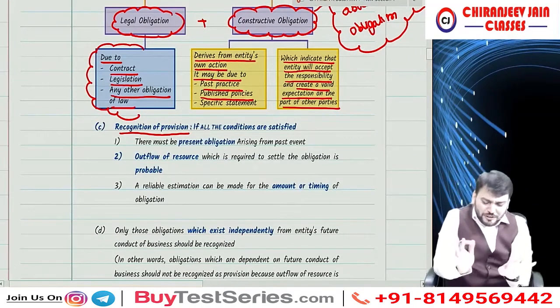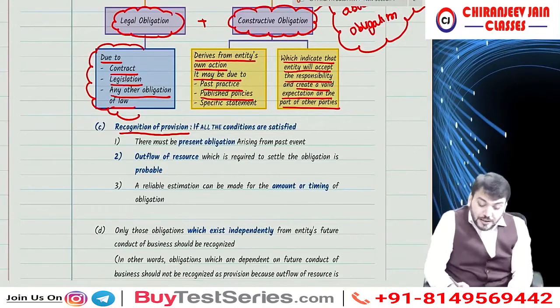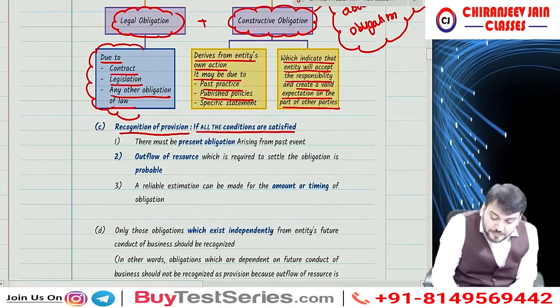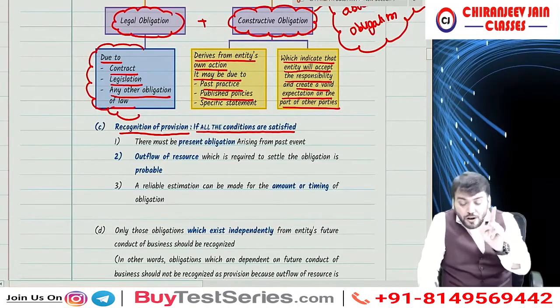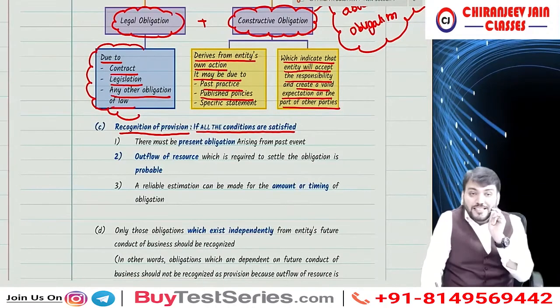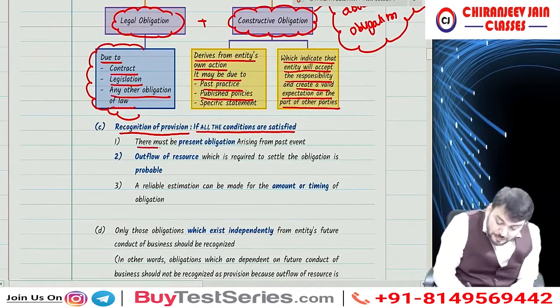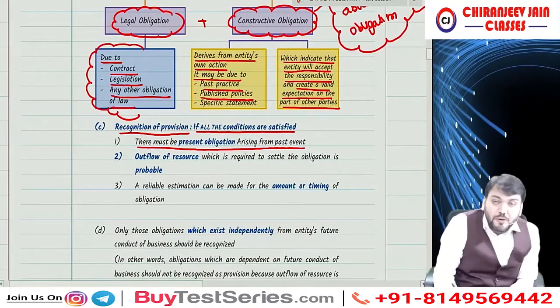I hope you have understood this point, but once again I need to repeat. If all the conditions are satisfied, then provision should be recognized. All means all the following three conditions. First condition, there must be present obligation arising from past event.